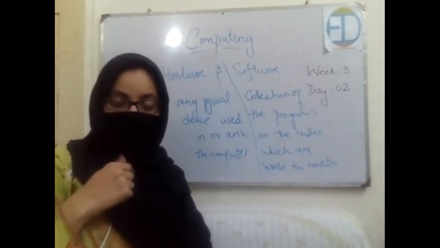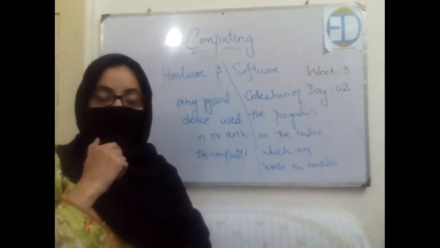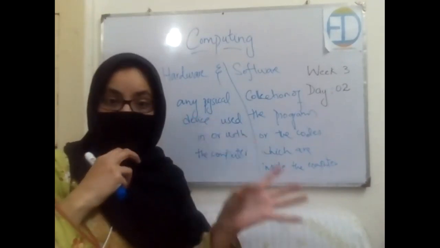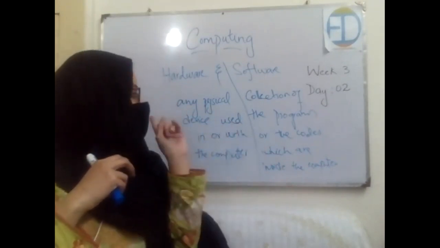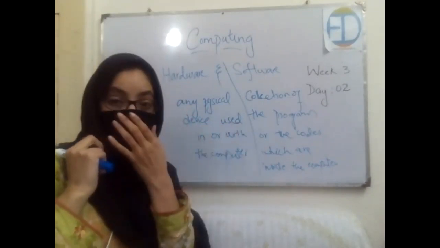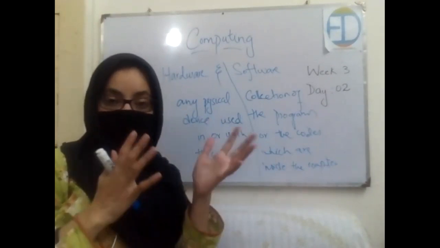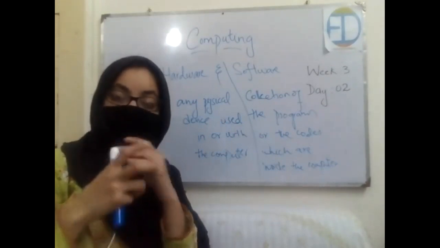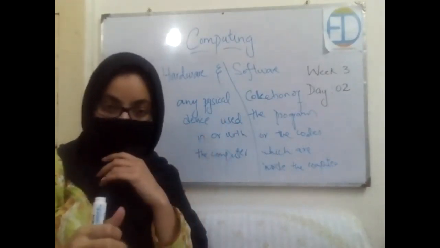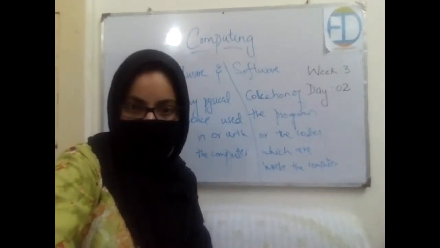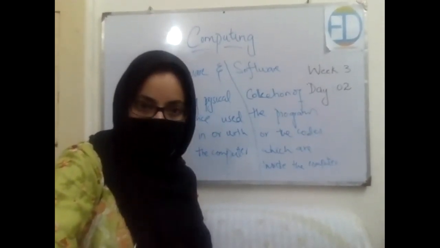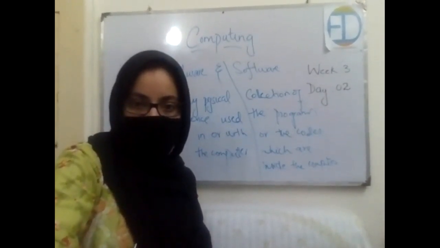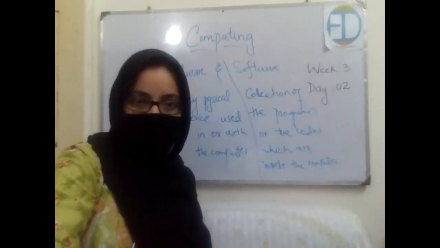So get this. Okay, let's revise this. Yes, read the definition with me. Computer hardware are all of the physical devices that are used in or with the computer, right? And computer software are all of the programs, a collection of the codes, that run inside the computer. Okay, now let's watch a video for a better understanding of this. I'm going to share the screen with you and you need to tell me if the video is visible to you or not, okay?